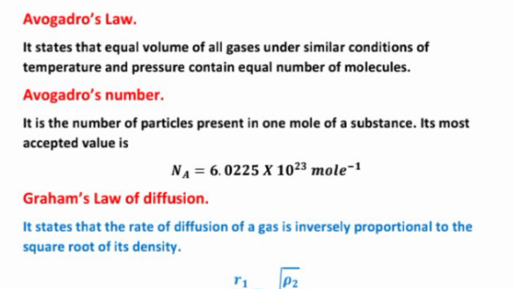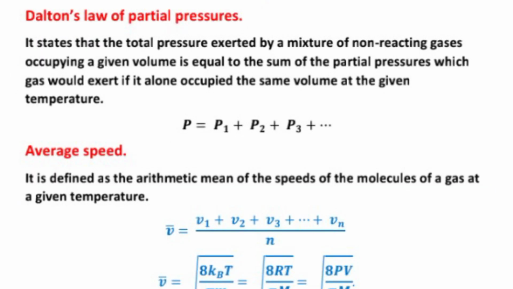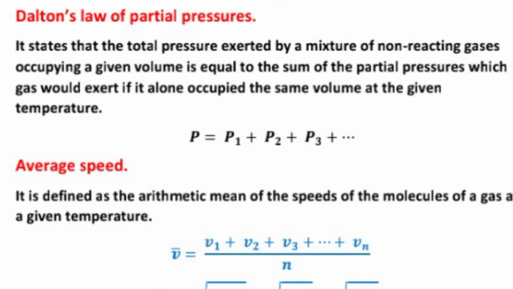Graham's law of diffusion. It states that the rate of diffusion of a gas is inversely proportional to the square root of its density: R1 upon R2 equal to under root ρ2 upon ρ1. Dalton's law of partial pressure. It states that the total pressure exerted by a mixture of non-reacting gases occupying a given volume is equal to the sum of the partial pressures which each gas would exert if it alone occupied the same volume at the given temperature. P equal to P1 plus P2 plus P3.